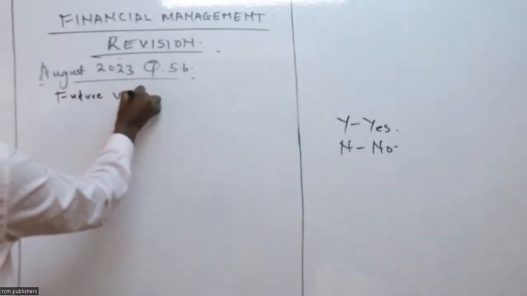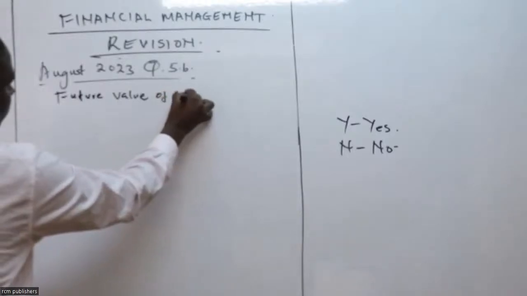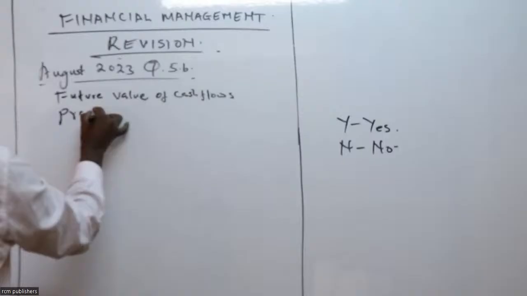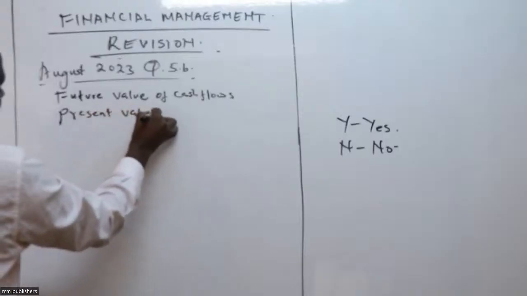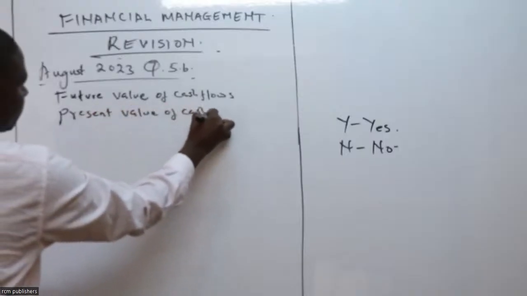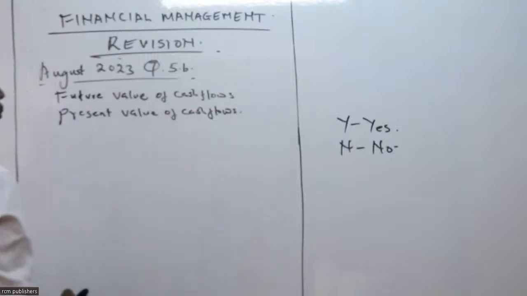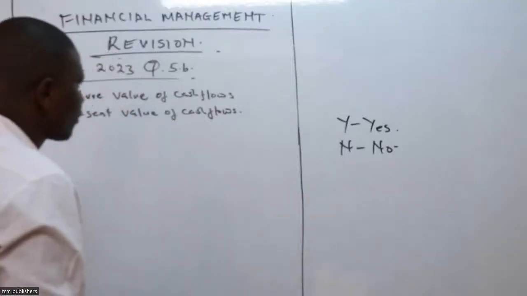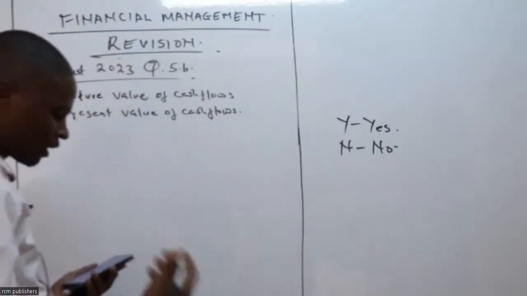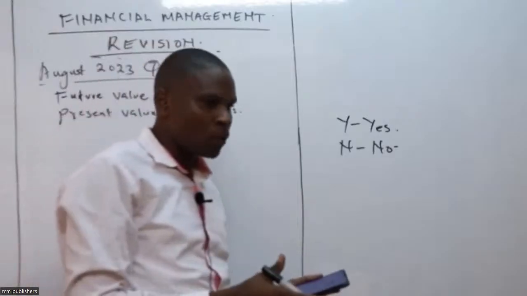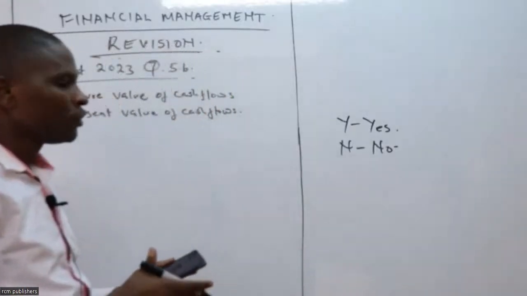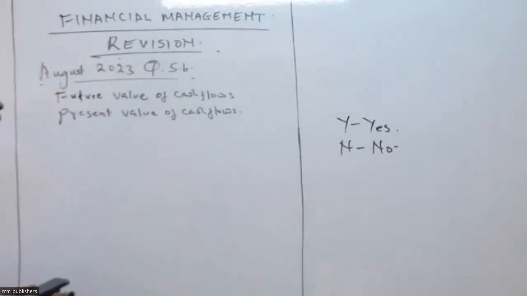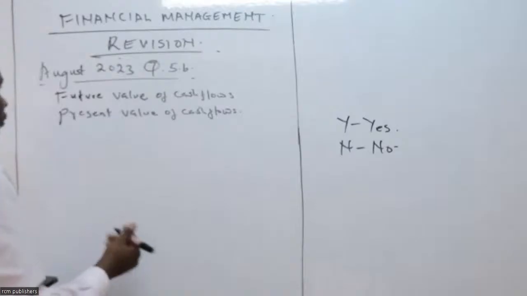Future value of cash flow, of course, and present value of cash flow. When we narrow down, you find that you'll be having regular cash flow and irregular cash flow in each.